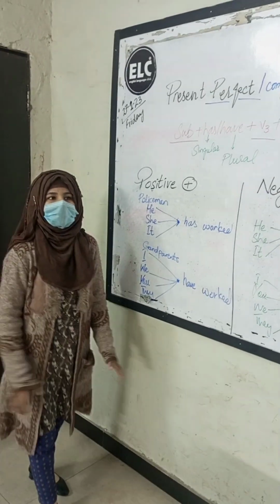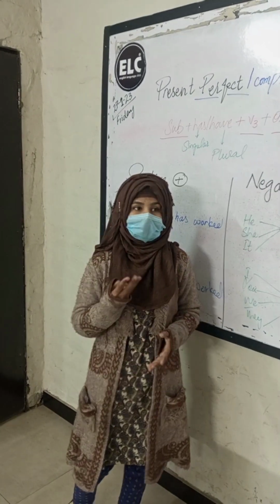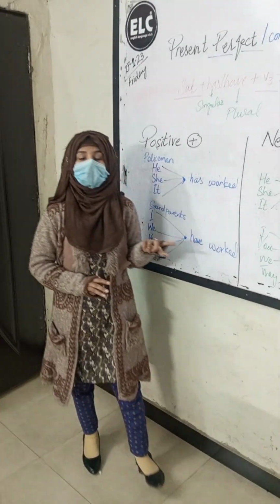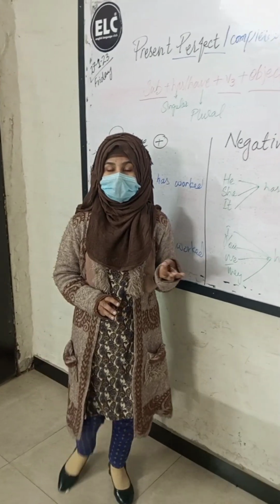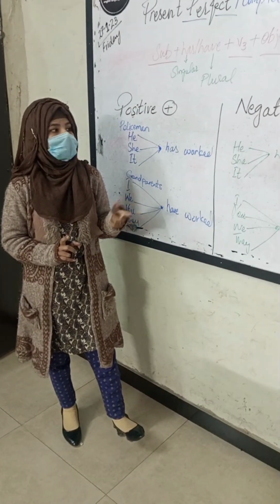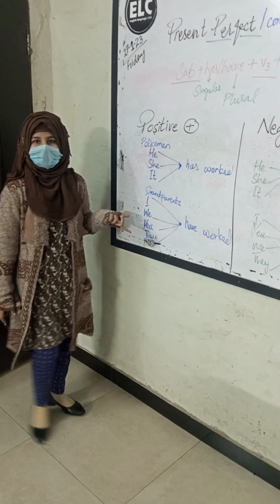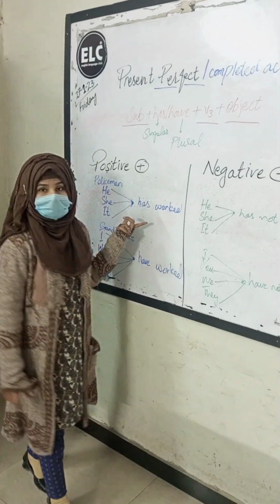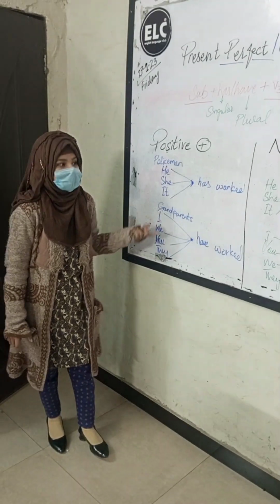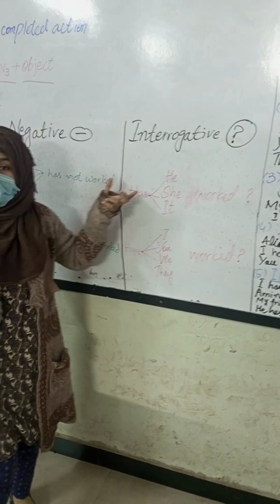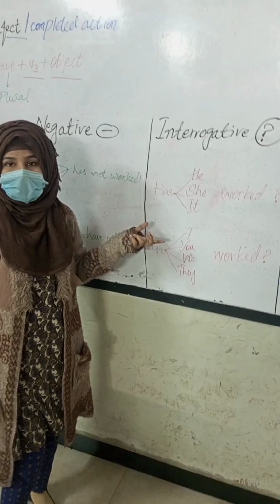I want to tell you that in our whole life, we just talk in three types of times: present, past, and future. Likewise, you also make three types of sentences. The first one is positive, the second one is negative, and the third one is question. For positive sentences, you just use the subject with the third form of the verb, and with singular subjects you use has, and with plural subjects you use have. For the negative sentence, you just use not after has and have. For questions, you use has and have at the start, before your subjects.